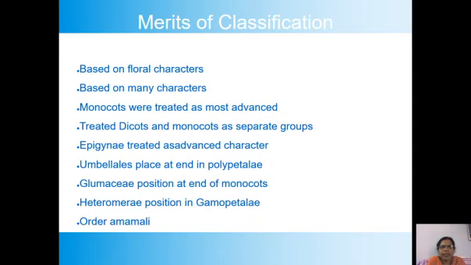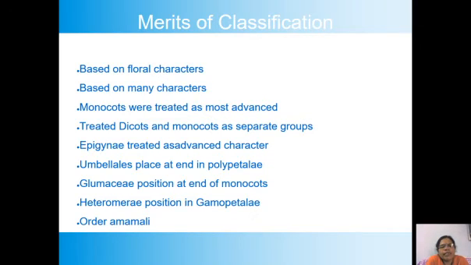Hypogynous flowers are treated as more primitive than the epigynous flowers. As per the evolutionary findings, nowadays botanists accept that hypogynous condition is primitive. So the placement of the Thalamiflorae, Disciflorae and Calyciflorae is appropriate.